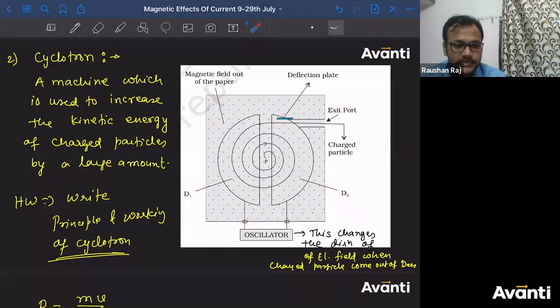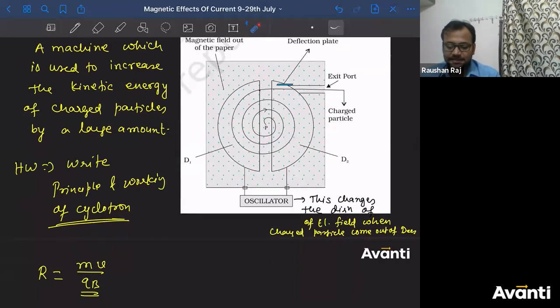ठीक है? बात समझ में आई क्या? या अंदर में वैक्यूम बना के रखते हैं, सिर्फ चार्ज पार्टिकल अवेलेबल रहेगा. So nothing, because to increase the efficiency, नहीं तो वो कोलाइड करेगा ना दूसरे कुछ मेटालिक पार्ट से, दूसरे कुछ पार्टिकल से which will having some mass and all. So there will be some loss of energy also. Some deflection might occur. ठीक है? So if deflection might occur, the spiral path might not be possible. So थोड़ा randomness आ जाएगा. Yes, Pratish. ठीक है बच्चा? All right.